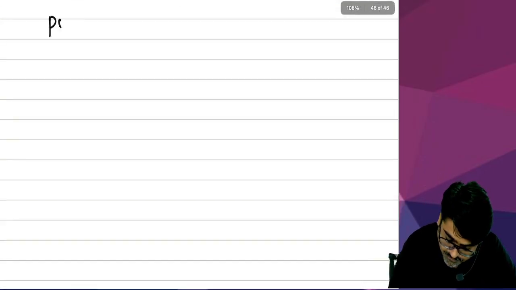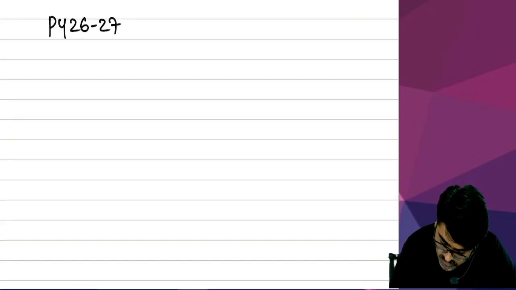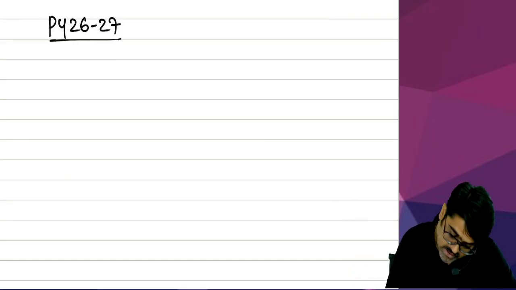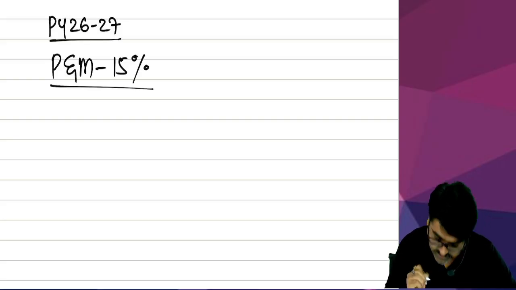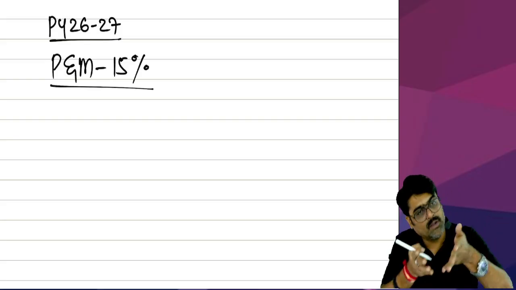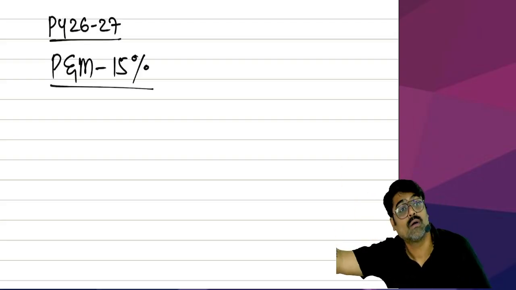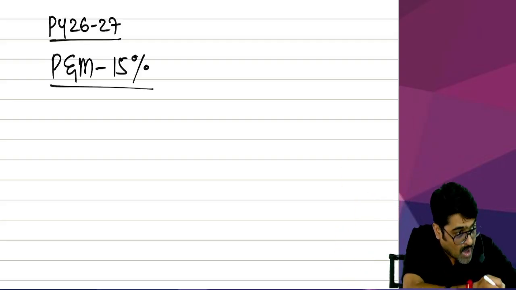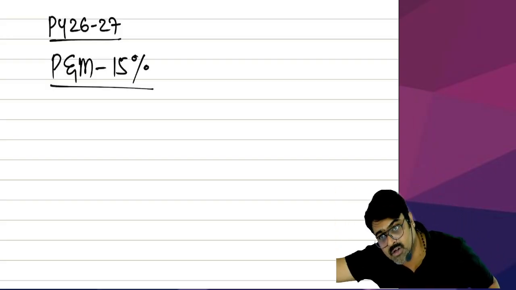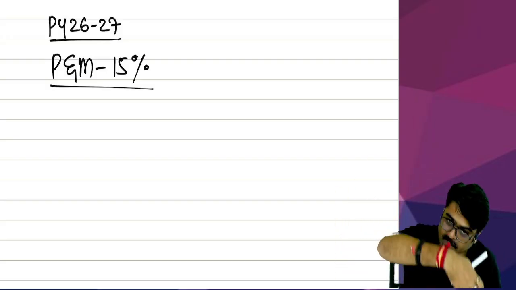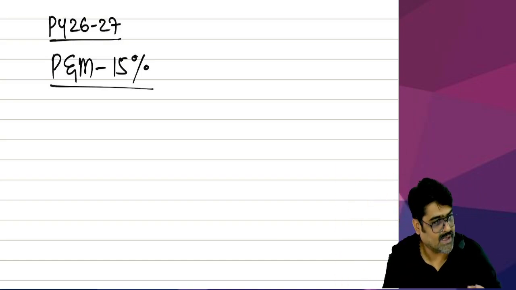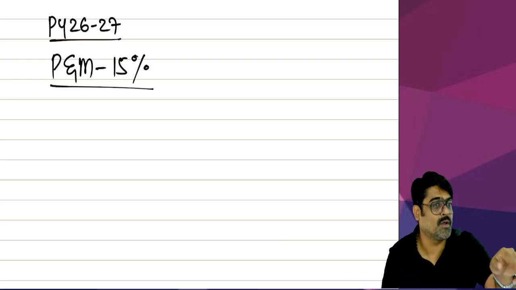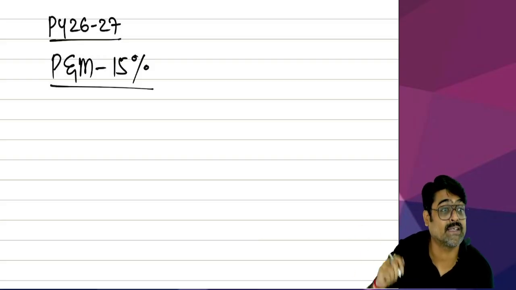In the previous year 26, 27. In the next year, this same block, plant and machinery, depreciable at the rate of 15%. Will these assets be used in the business in the next year also? Yes or no? So will this block be used in the business in the next year also? Yes. So take the remaining cost in the next and the subsequent years. And any asset bought in the next year will be added to the same block. So what will be the opening value of this block in the next year?